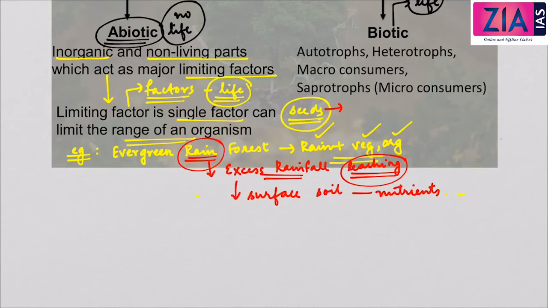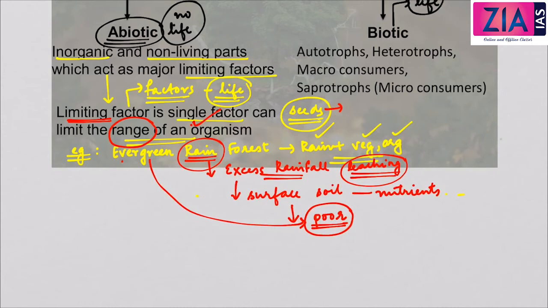Therefore, the quality of the soil becomes very poor. So the evergreen rainforest has poor quality soil, and this is the limiting factor. Limiting factor is nothing but the factor that can limit the range of an organism. I hope you got what a limiting factor is.